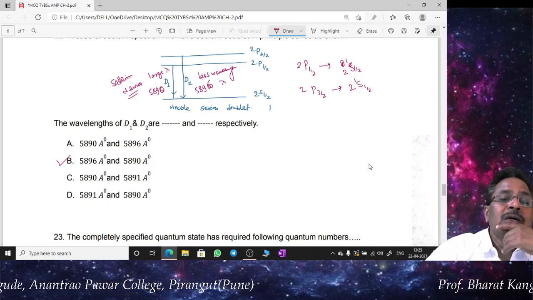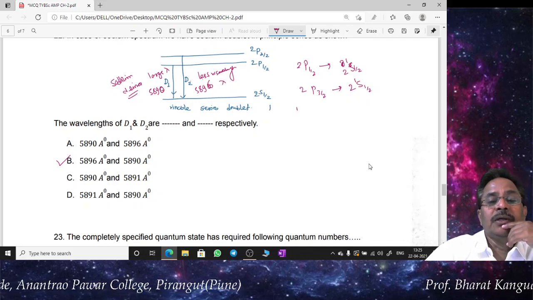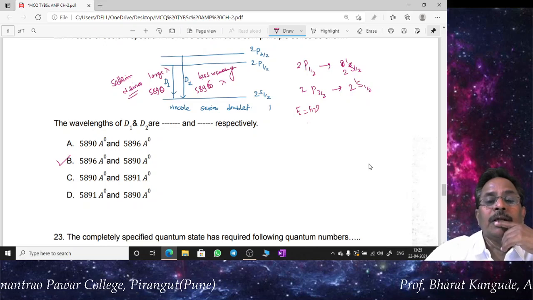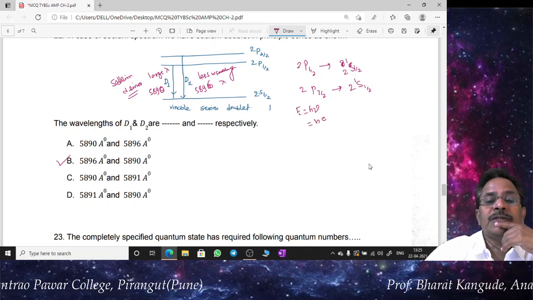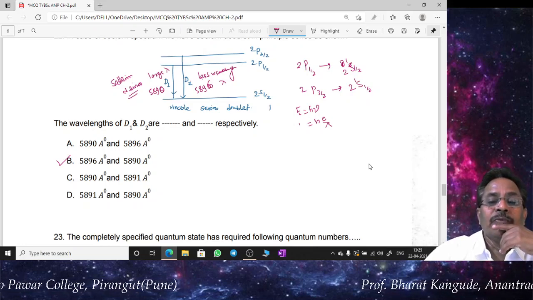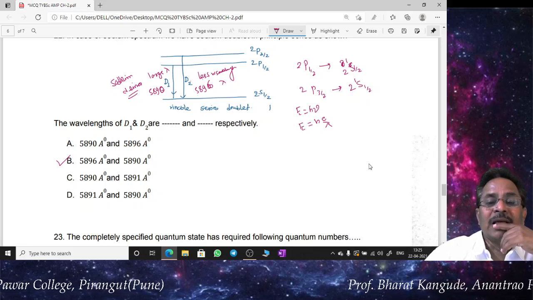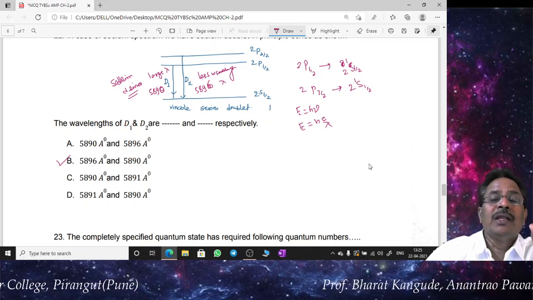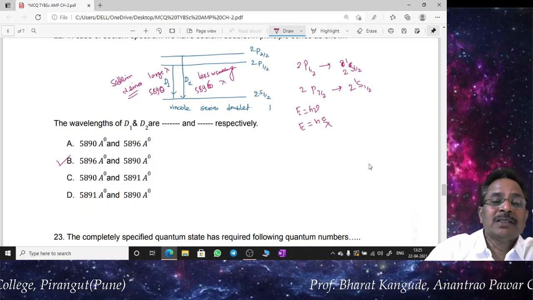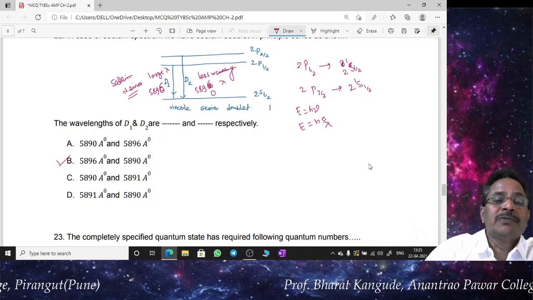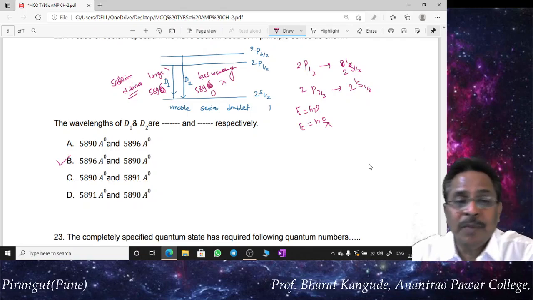More energy means, sorry, E is equal to h nu, or E is equal to h c upon lambda. So when lambda is more, energy is less, and when lambda is less, energy is more. That's what I said is correct. This is 5890 and this is 5896. So this type of confusion may occur.